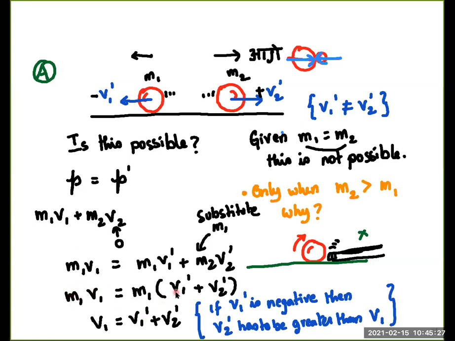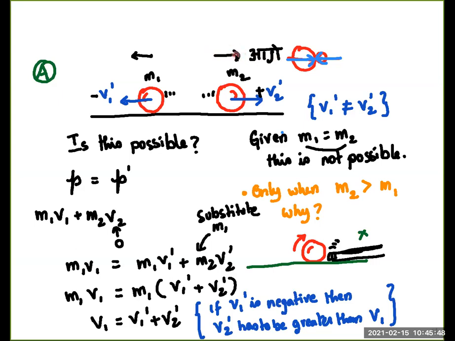Now we are looking at the velocities. For this situation to be true, in terms of law of conservation of momentum, V1 should be equal to V1 prime plus V2 prime. And now we had a nice breakthrough where Sondi said, look, this is the aage position.